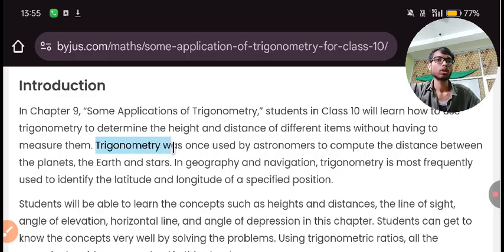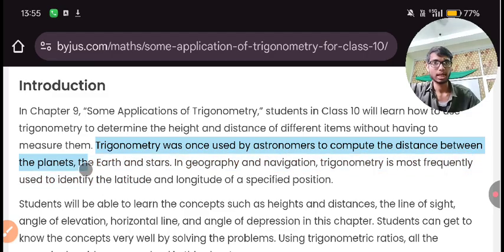Trigonometry was once used by astronomers to compute the distance between the planets and the earth and stars. Look at this sentence that I highlighted here.